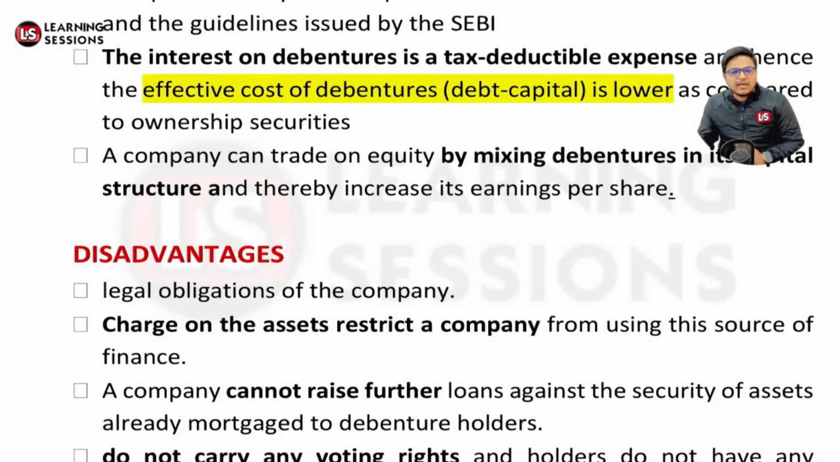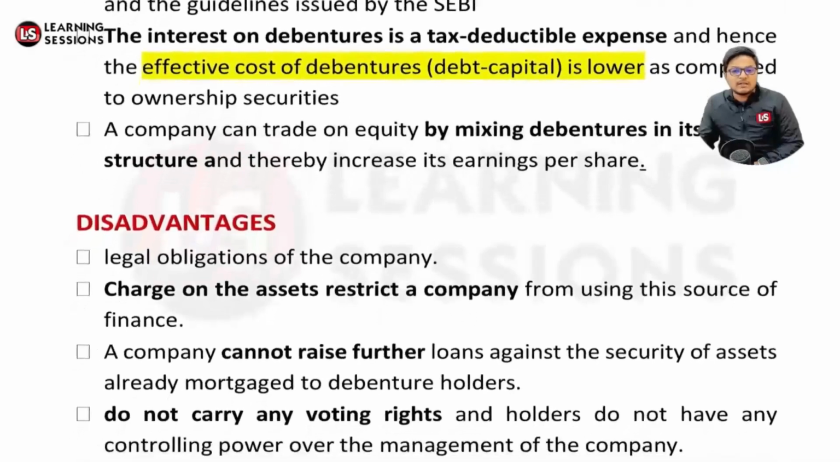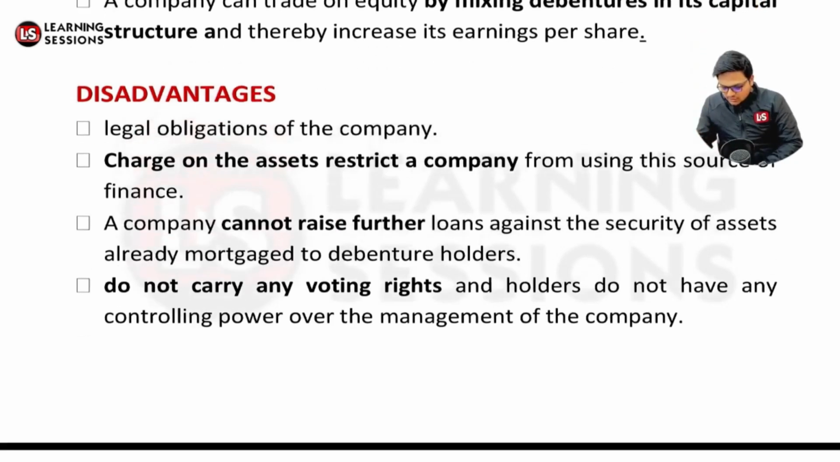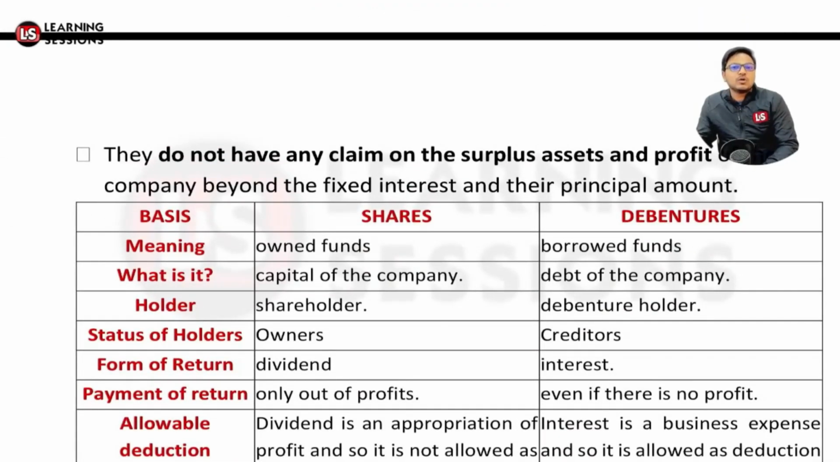Definitely there is a legal obligation on the company to pay back the amount, otherwise legal consequences will follow. Further, a fixed charge is created on the assets, and the company is restricted from creating a further charge on them. The company cannot raise further loans because the security of assets is already created, as they are already mortgaged to the debenture holders. Further, debenture holders do not carry any voting rights, so they do not have any controlling powers related to the management of the company. That's a disadvantage. And they do not have any claim on the surplus assets or profits.